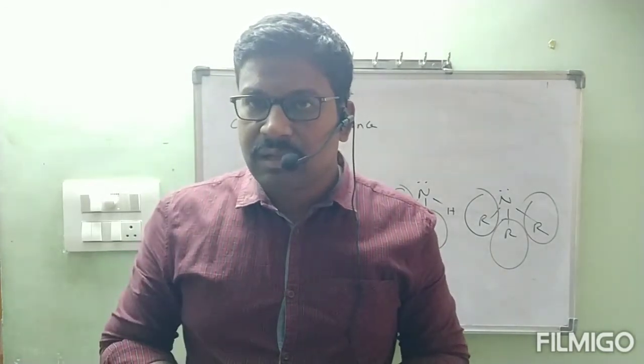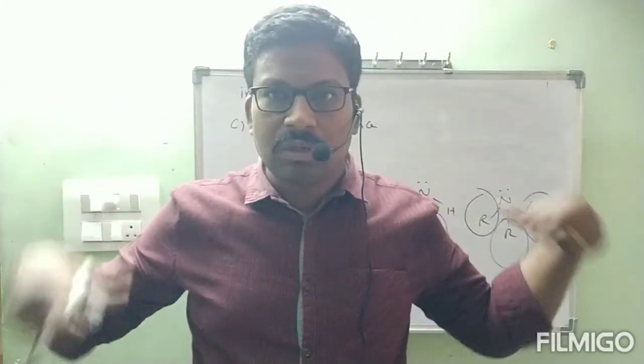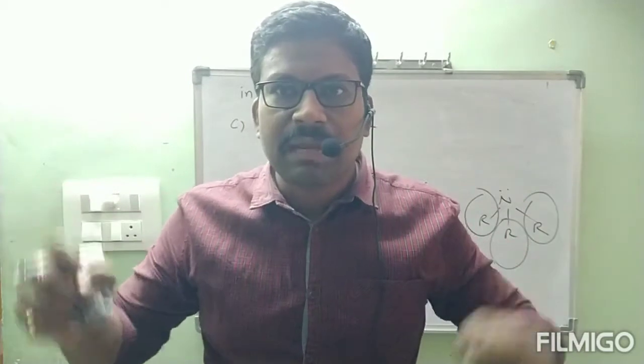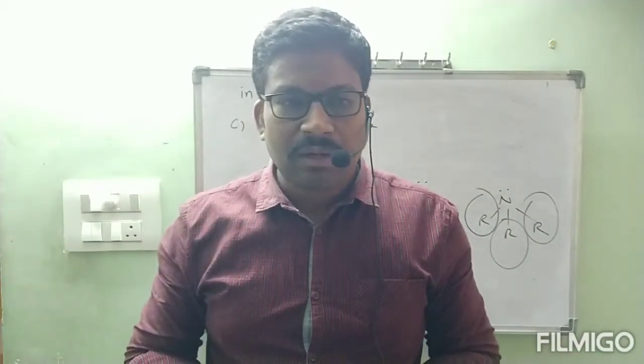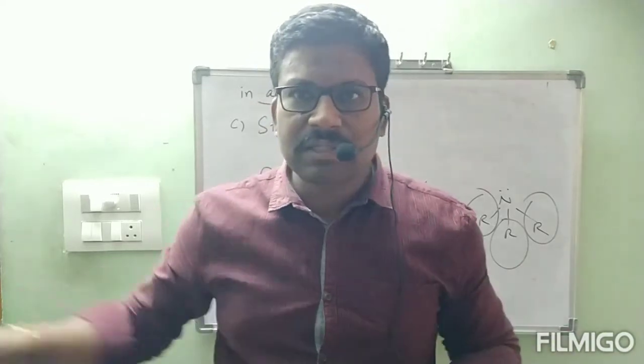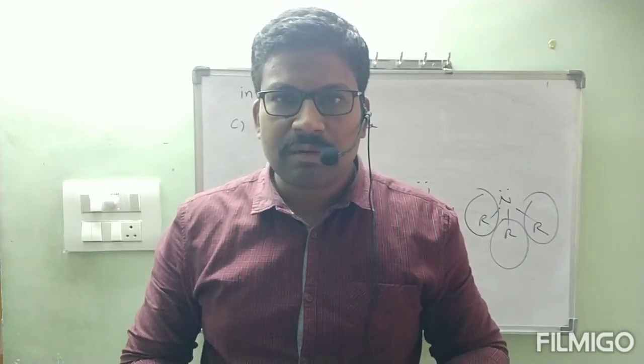In that condition, you can imagine I am surrounded by 1, 2, 3. From all sides, three bulky groups are there. Now if I want to extend my hand also, it is not possible for me. A student is approaching me. Then what do I have to do?